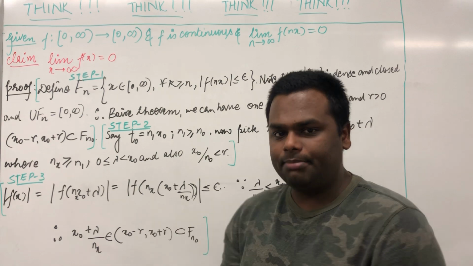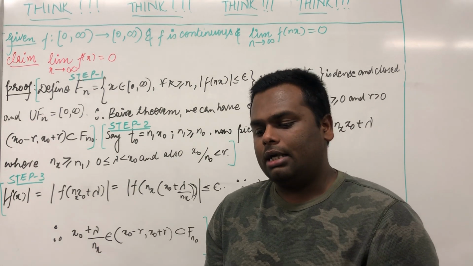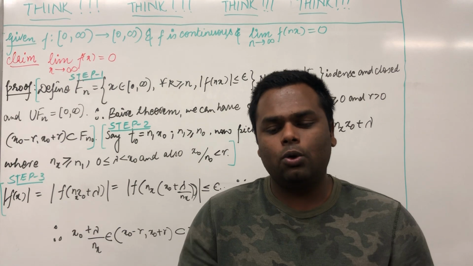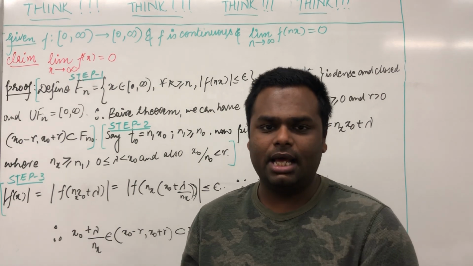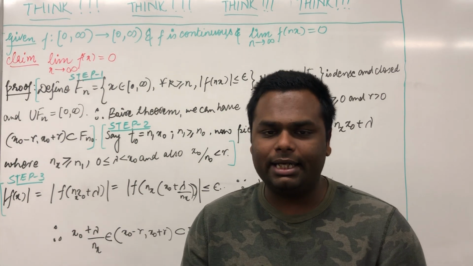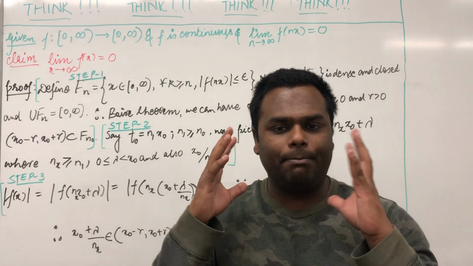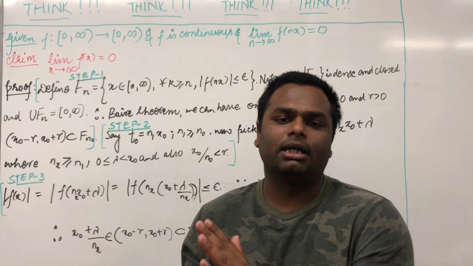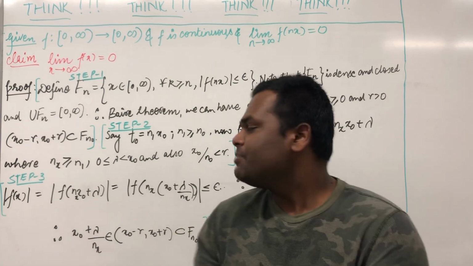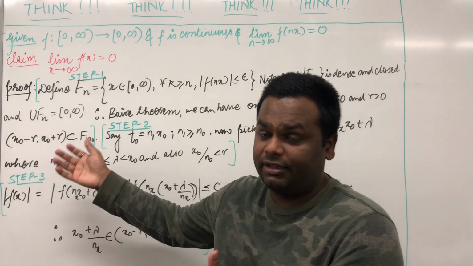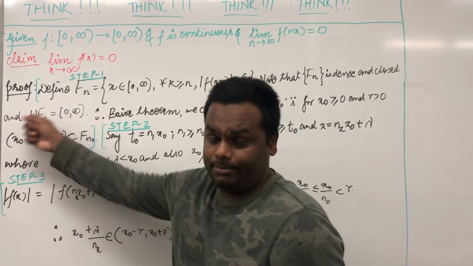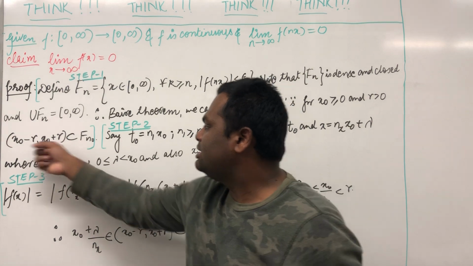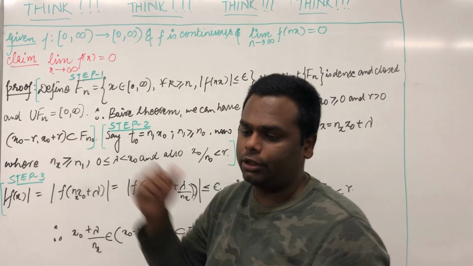If we have a complete metric space and a countable collection of closed subsets whose union is the whole space, then we can find at least one index such that the basis open set of the space lives inside that closed set. Over here the countable collection of closed subsets was Fn, and the open interval lives in this Fn naught.